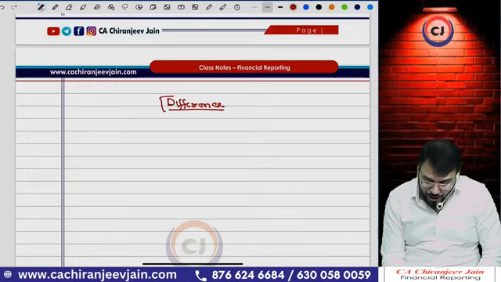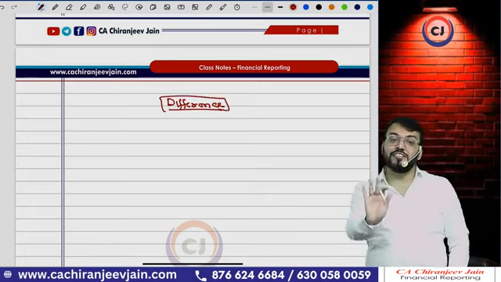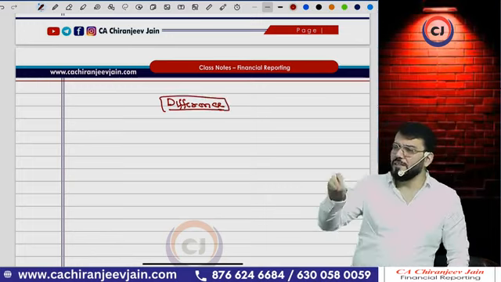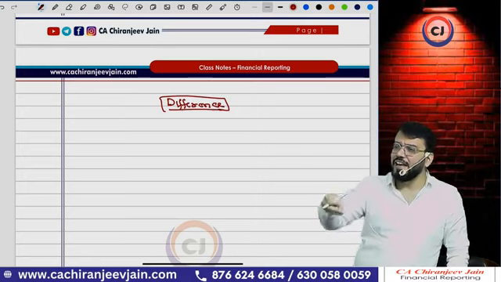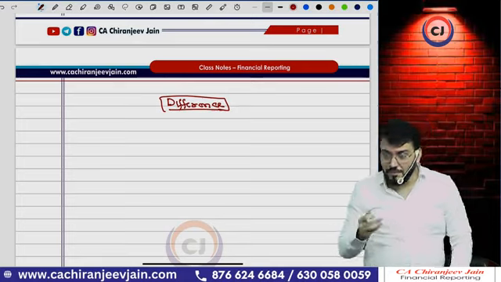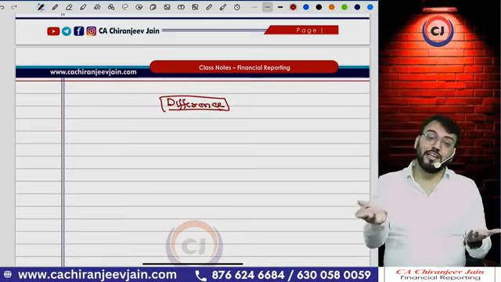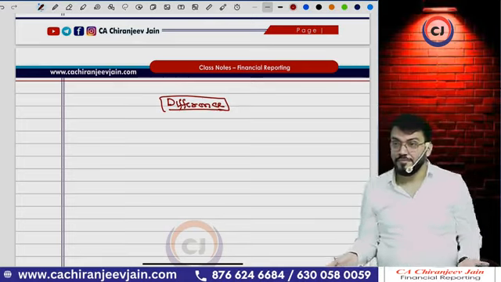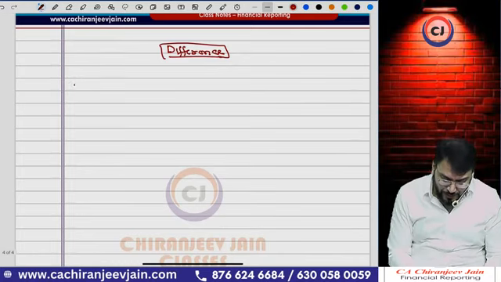This difference is also not a part of the syllabus, but it has been mentioned in the ICAI study material here. Whatever is mentioned in the ICAI study material is indirectly a part of our syllabus. Now with the introduction of MCQs, anything can be asked. So there are basically three types of difference.